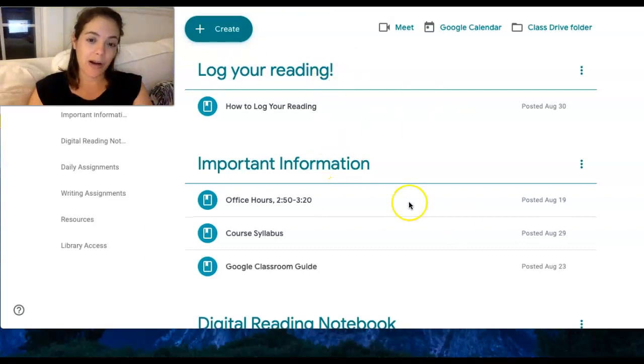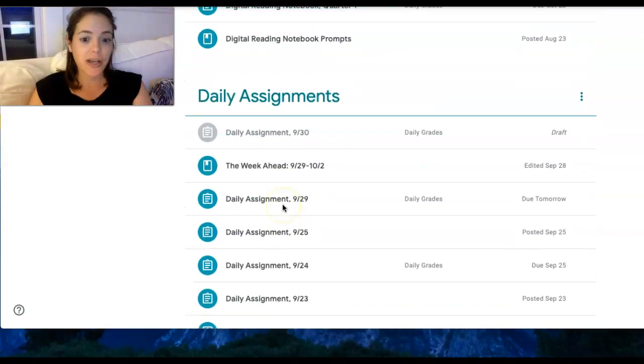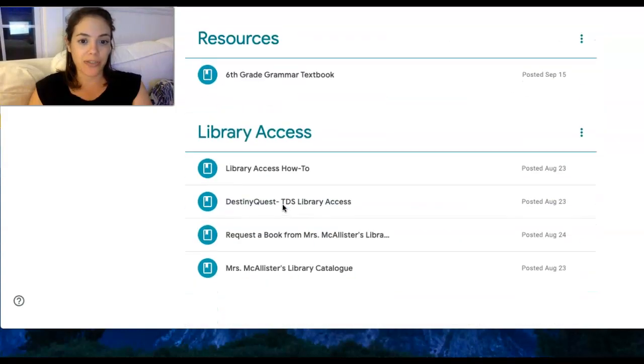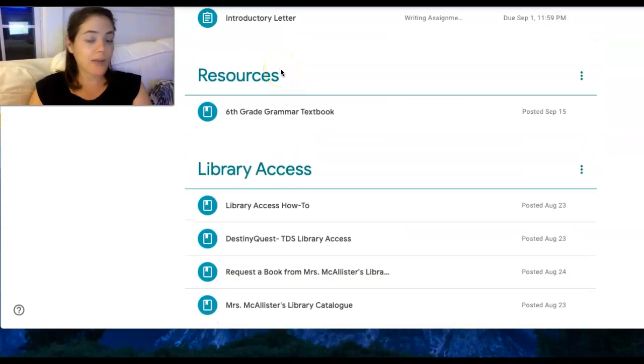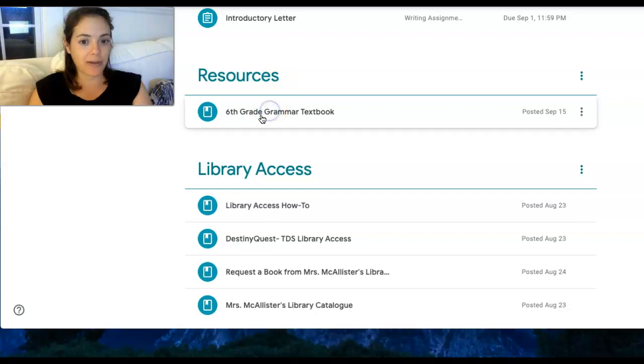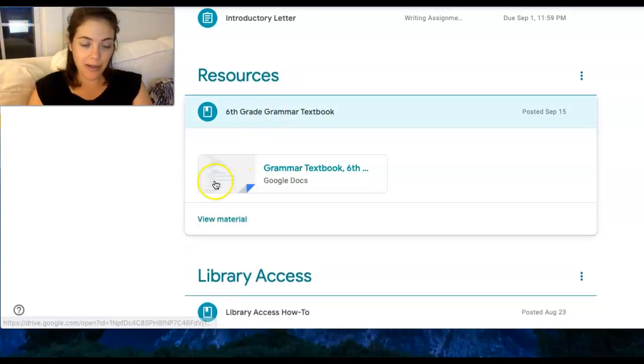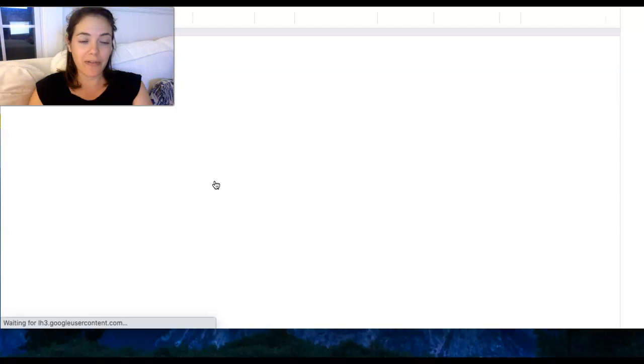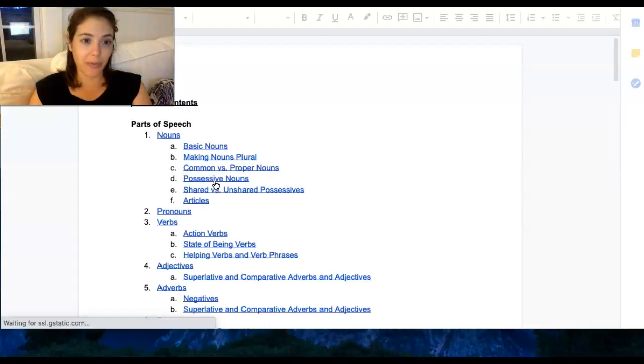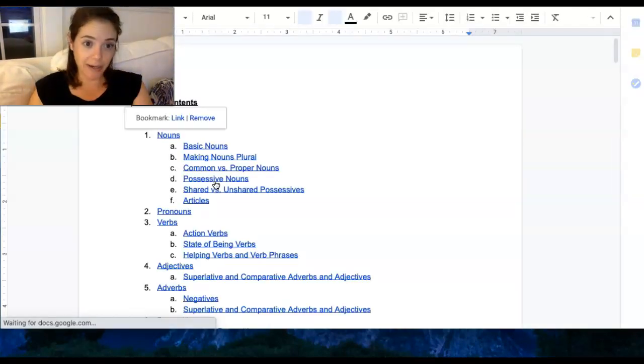So we're on the classwork tab of your Google Classroom page right now, and you may have noticed that down towards the bottom of the page there is a topic called resources. Okay, and under that topic right now, there's something called the 6th grade grammar textbook. Now, this is going to be your reference for all of the grammar we learn this year. It's already all in here, okay?